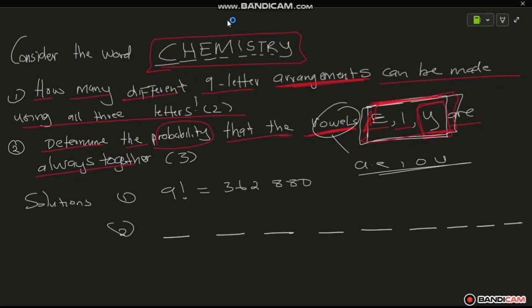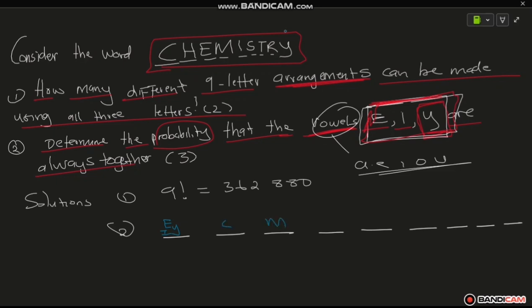Okay, then what we can do right now, we're going to take this block E, I, Y to be in one block. Why? Because they said they are always together. So we put them here, then we are left with what?